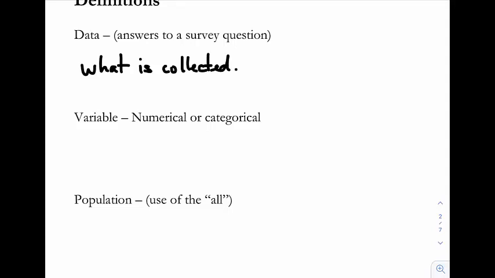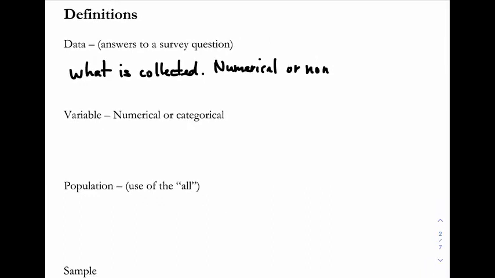When we start talking about our variable, this can be numerical or, for lack of a better sense here, we'll redefine this, but I'll just say non-numerical. So numerical, non-numerical. So data is what's being collected.